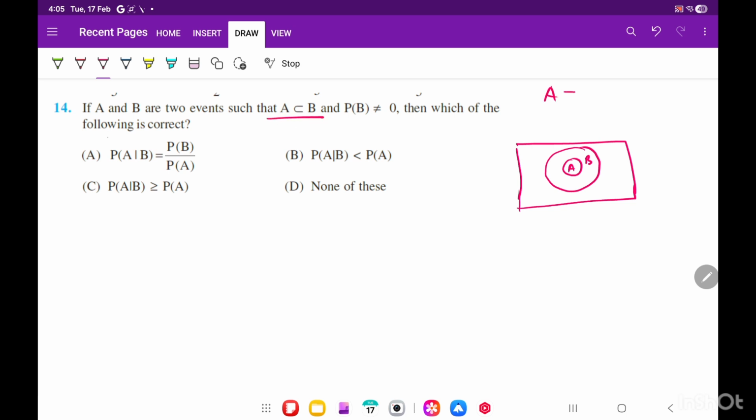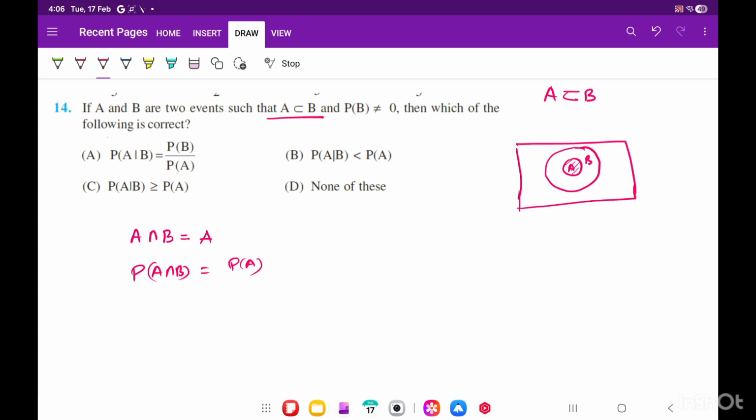A subset of B means A is inside B. So if I take A intersection B, it will come out to be complete A. Intersection means this part. So what will be probability of A intersection B? Will be PA only.